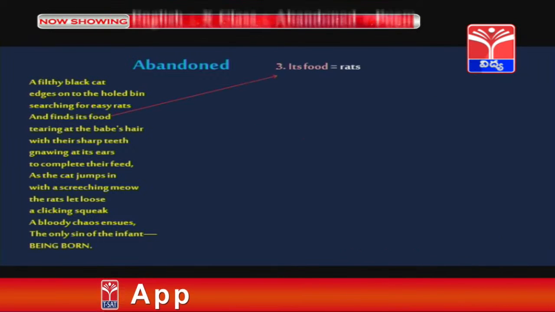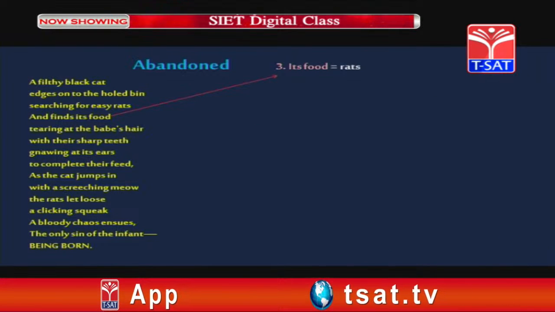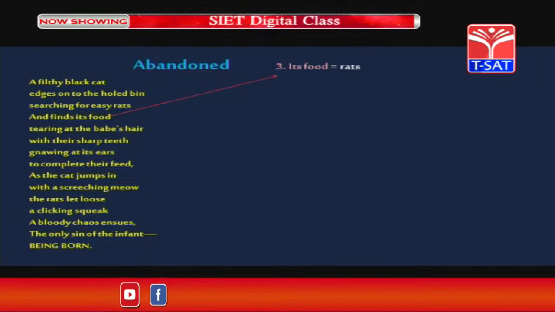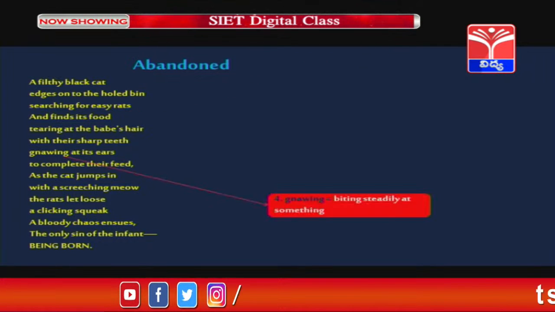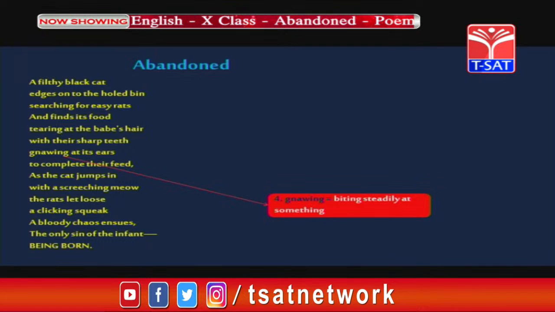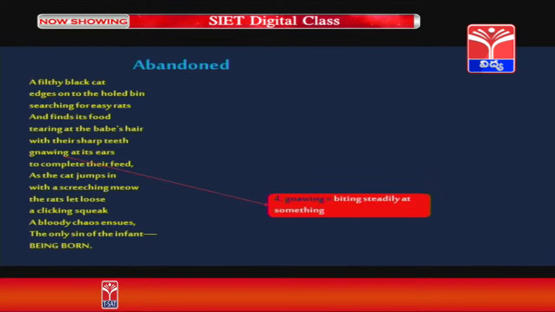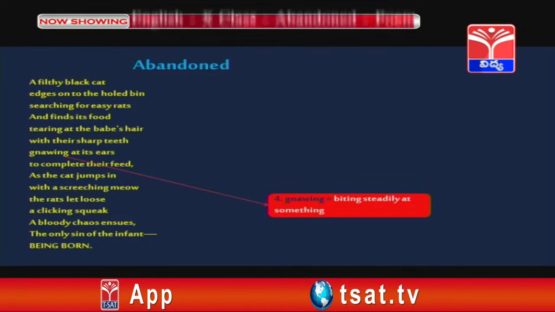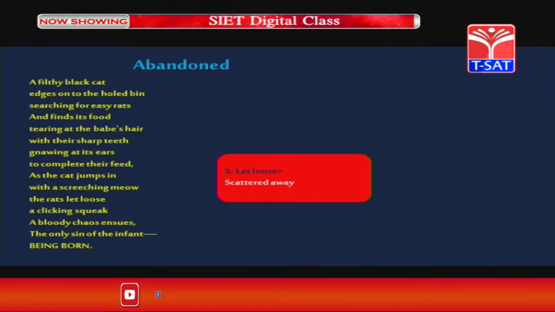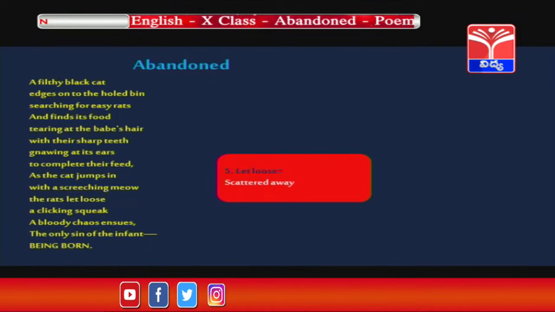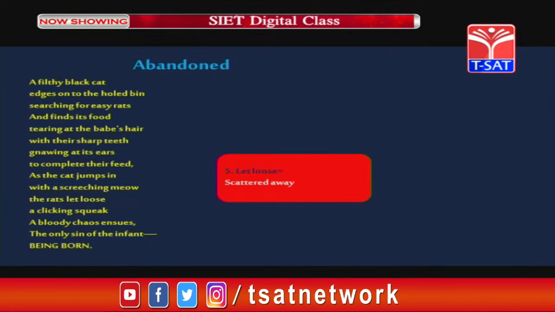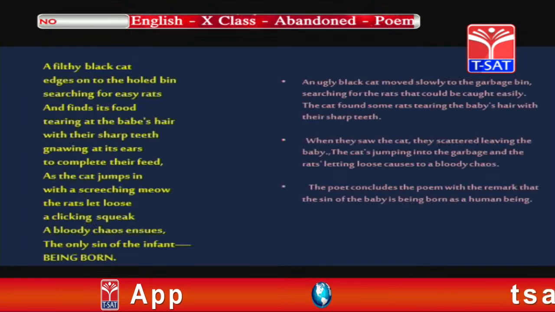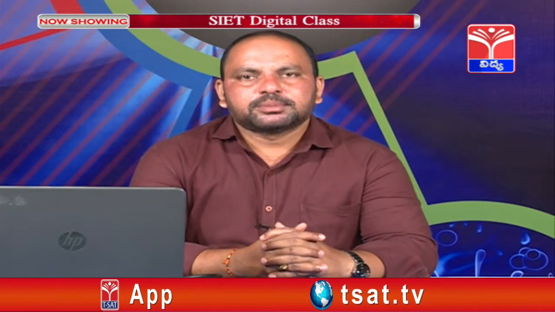Next one, look at the phrase its food. What does that phrase its food refer to? It refers to rats here. The meaning of its food is rats. And next one is gnawing. Here G is silent, gnawing. Gnawing means biting steadily at something. Usually if you bite something steadily or slowly, we call it gnawing. And the next one is let loose. Let loose means scattered away. Ensues means happens. So, these are the meanings of some unfamiliar words from this part of the poem.